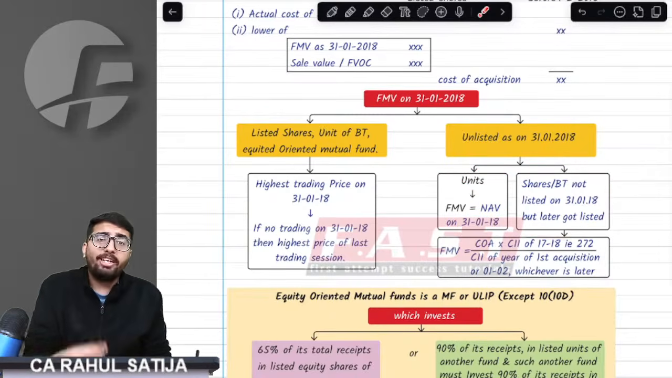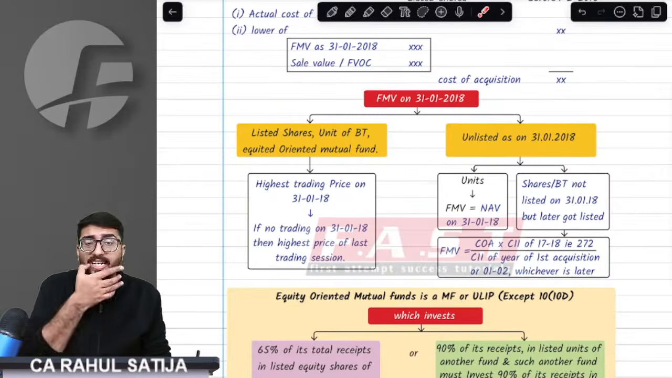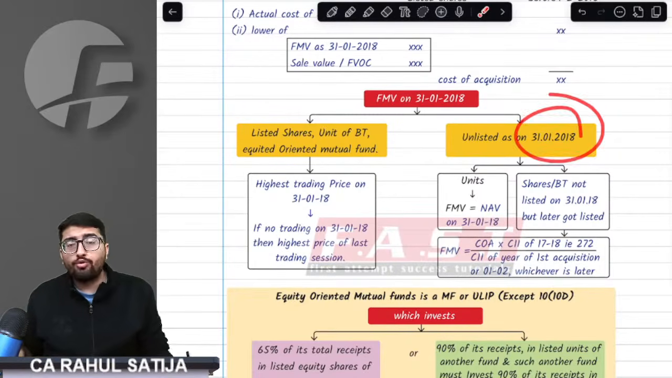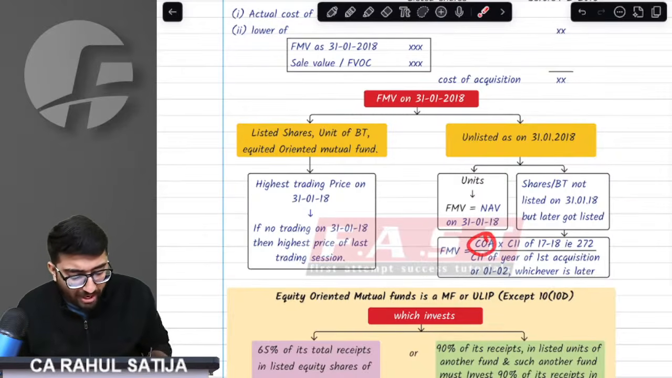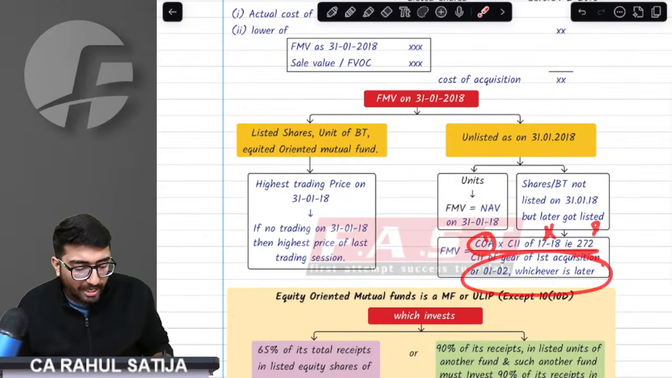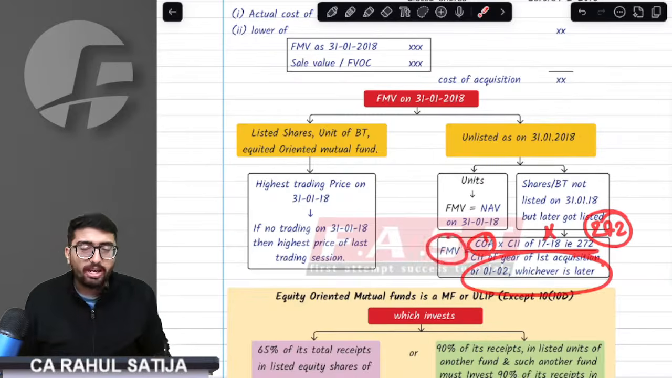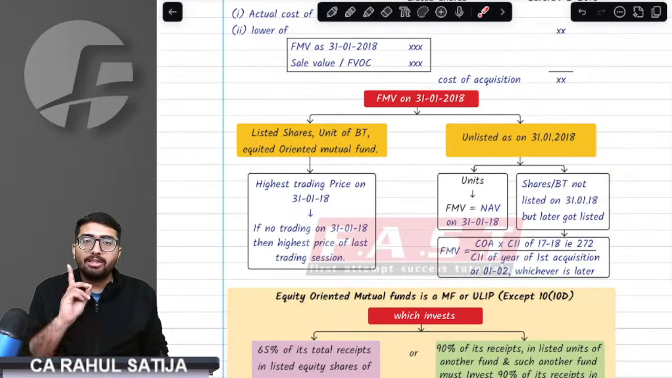But sir, if you have any shares or business trust units that are not listed on 31st Jan, then what would you do? Sir, you would take the indexed cost of acquisition. You would take the cost of acquisition divided by the index of the year of acquisition, multiplied by 272. This will give you the FMV as on 31st Jan 2018.